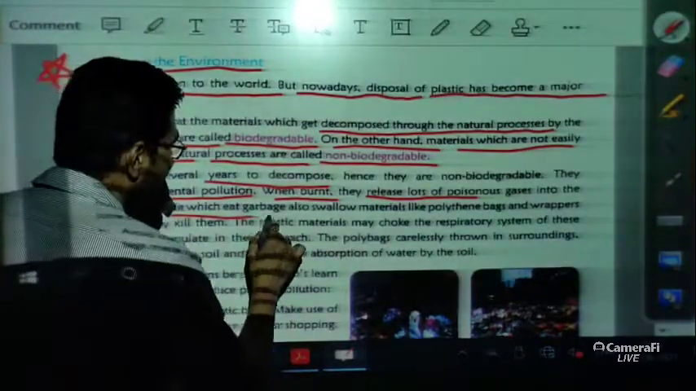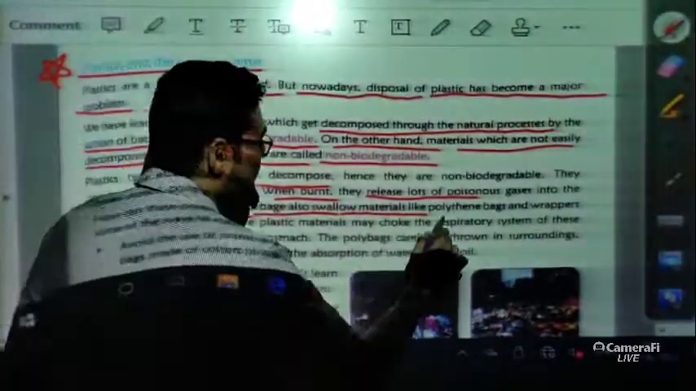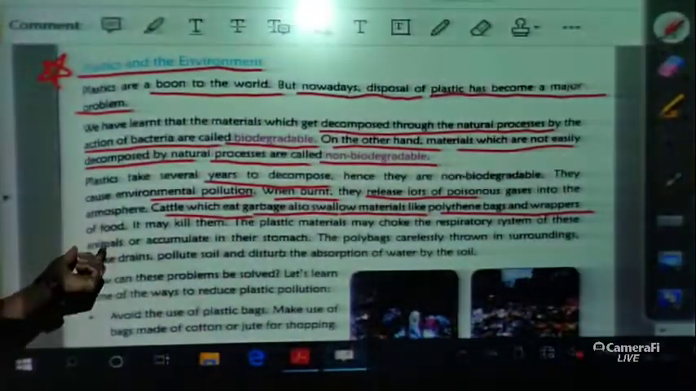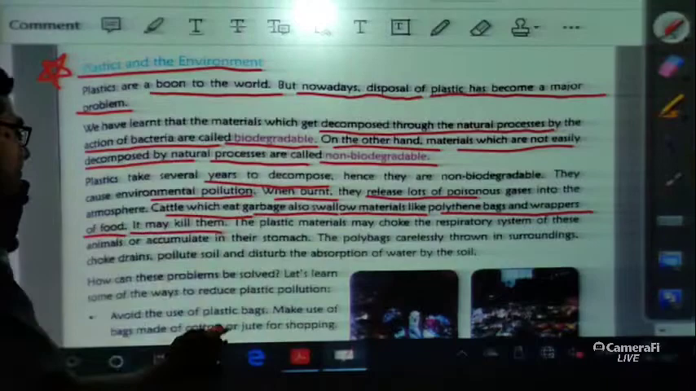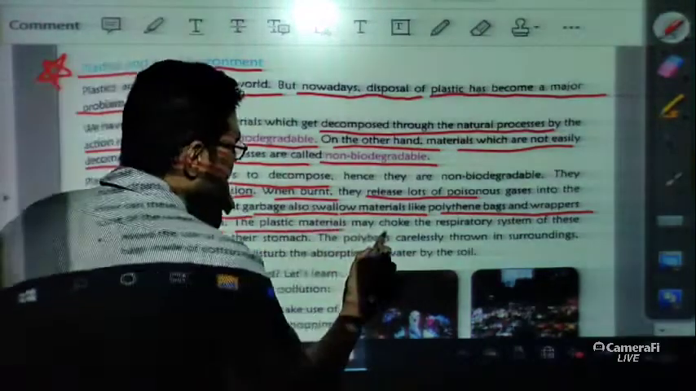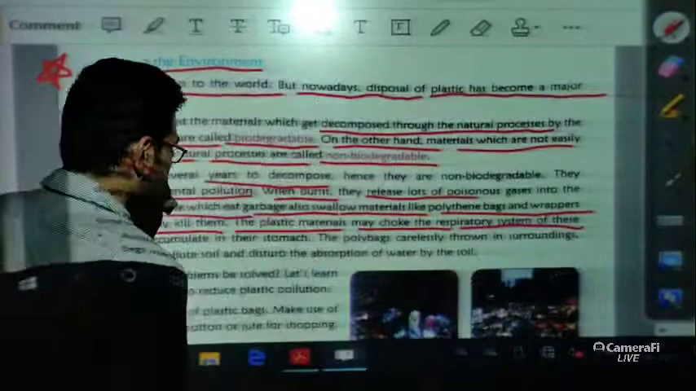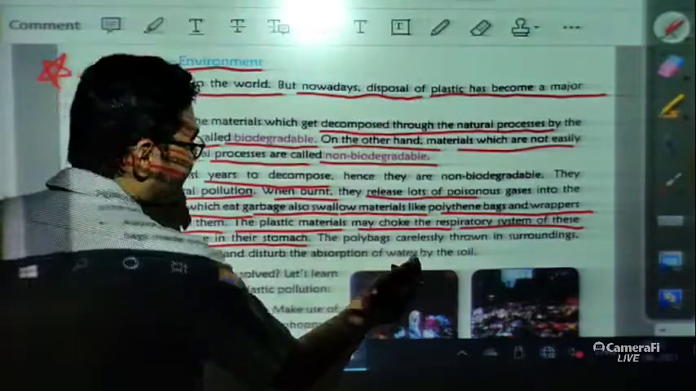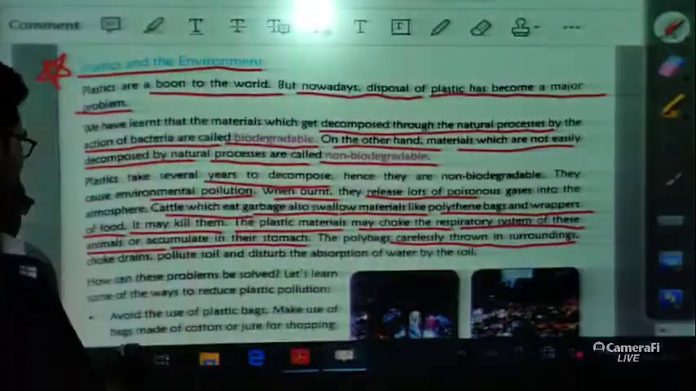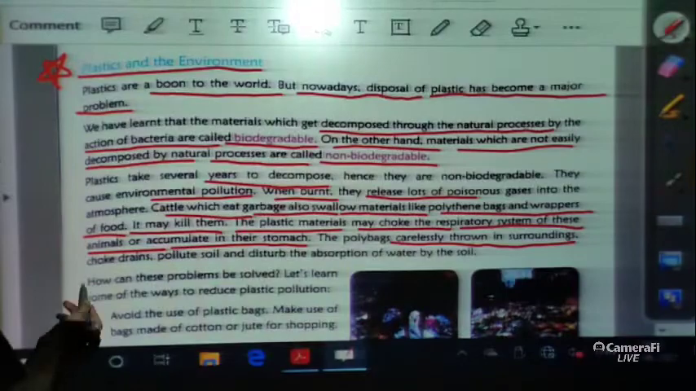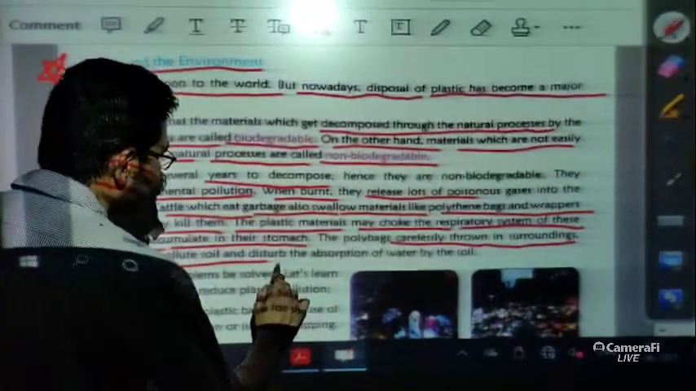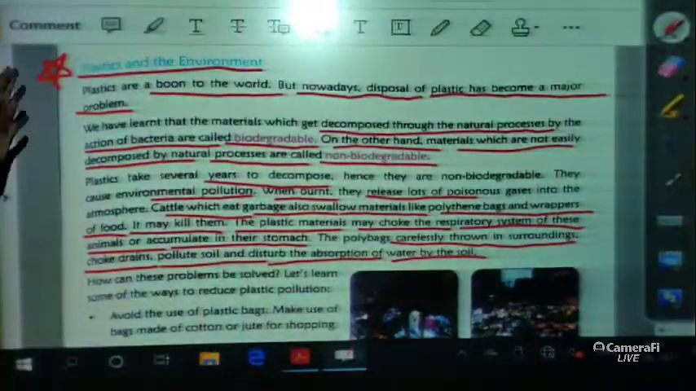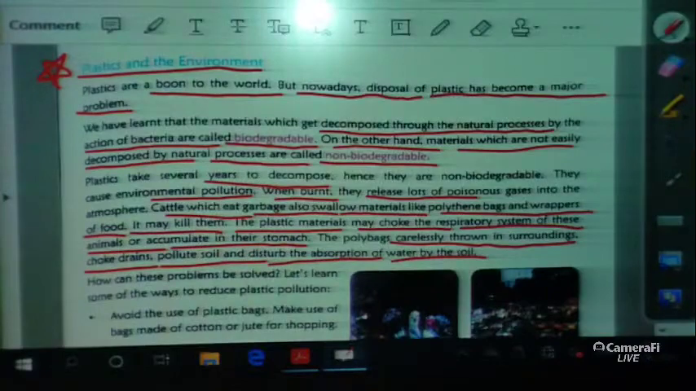Cattle which eat garbage also swallow materials like polythene bags and wrappers of food, and it may kill them. The plastic materials may choke the respiratory system of these animals or accumulate in their stomach. Polythene bags carelessly thrown in surroundings choke the drains, pollute the soil, and disturb the absorption of water by the soil. So many disadvantages are there when we are using plastics.